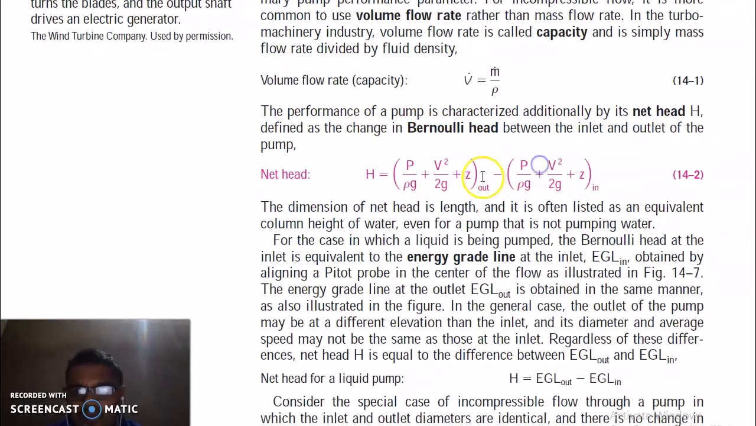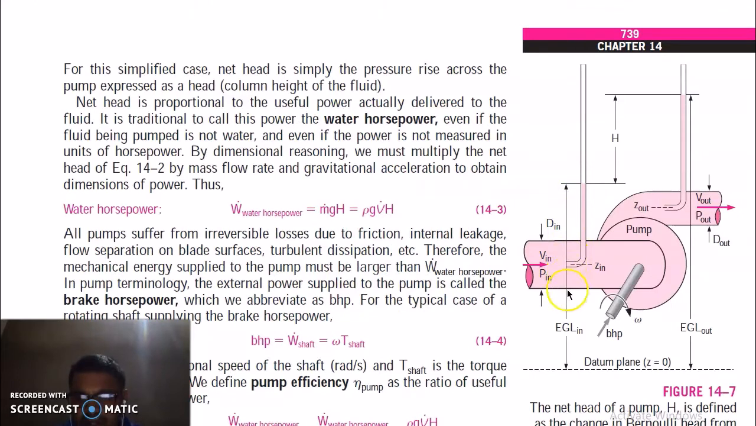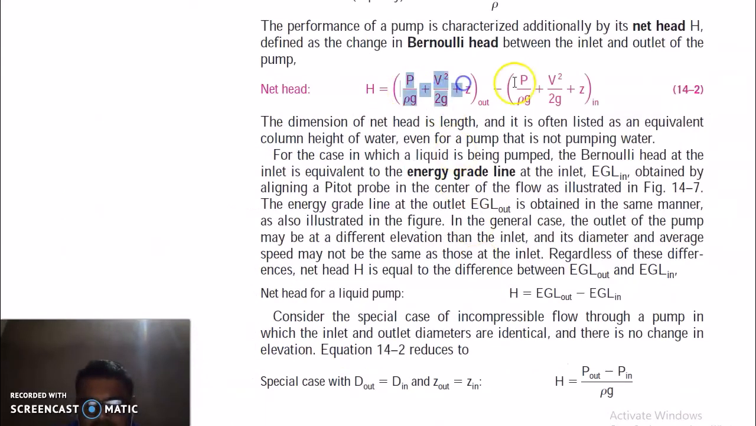head. So net head is equal to your outlet head minus inlet head. Now this is your Bernoulli's head, which includes pressure head, velocity head and datum head. So this is your energy grade line here at inlet. This is your energy grade line at outlet. And this is your head raised by the pump. So regardless of these different heads, we can write head in terms of EGL out minus EGL in.